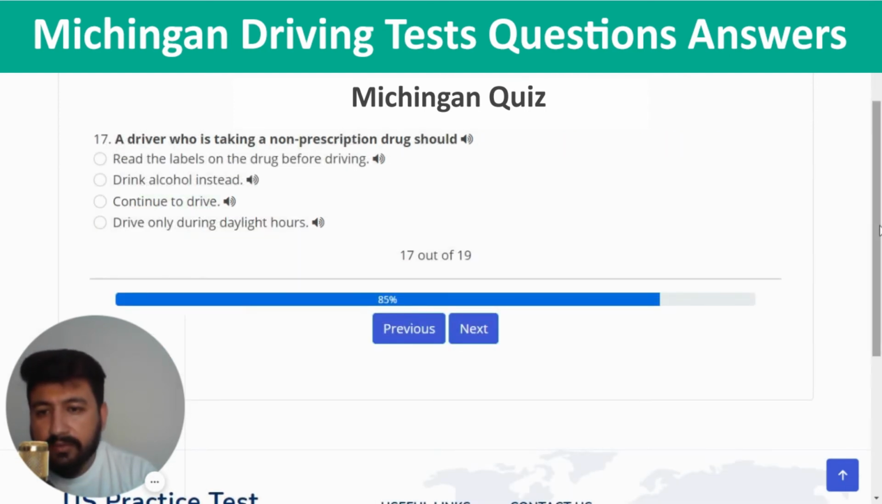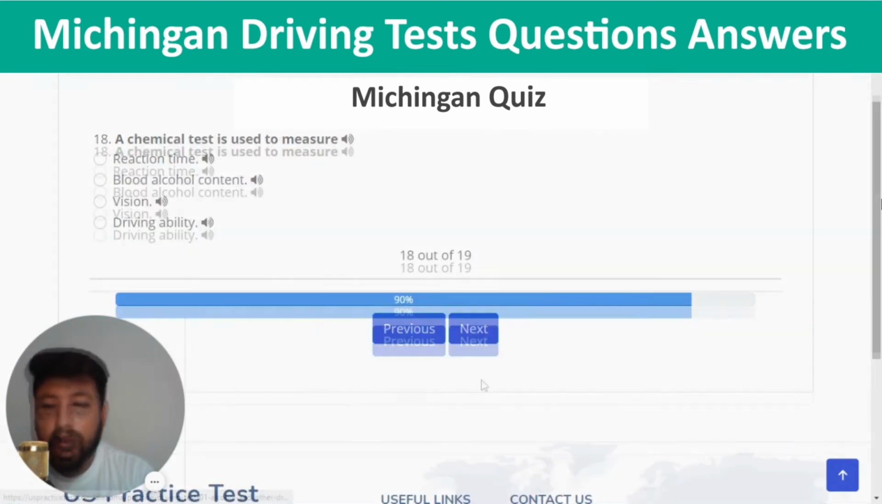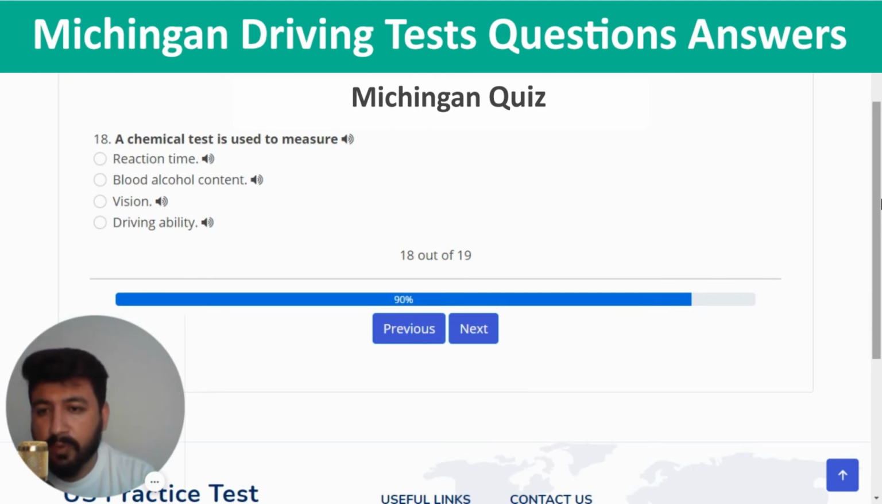Next. A driver who is taking a non-prescription drug should. The right answer is read the labels on the drug before driving. So let's click on the first option. Next. The second last question of quiz number 1 is a chemical test is used to measure. The right answer of this question is blood alcohol content. So I'm going to click on the second option.